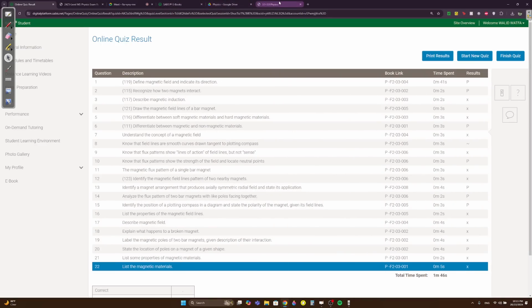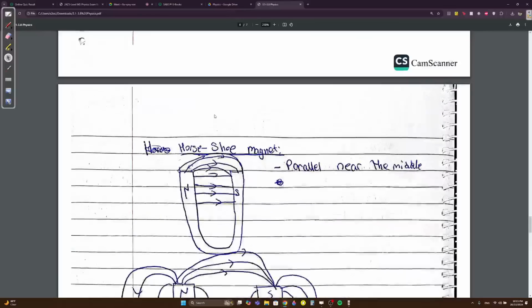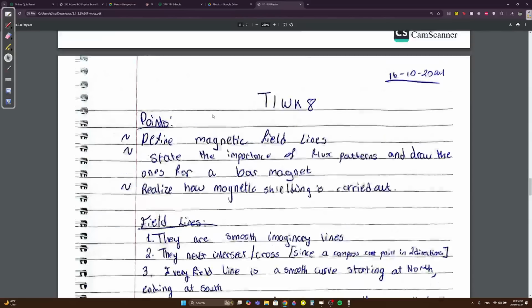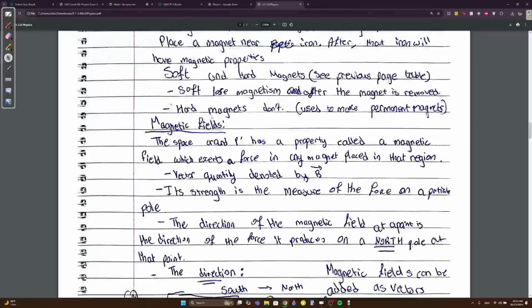The question I was talking about, I solved it in my book. Somewhere here.